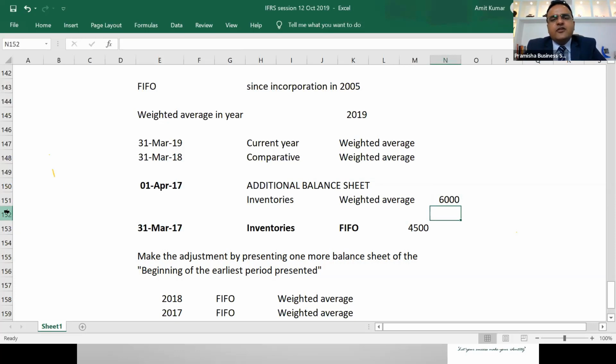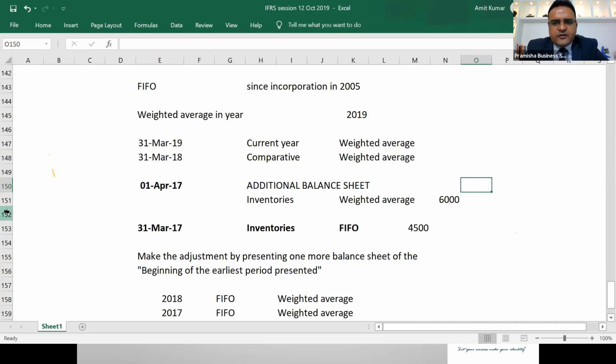This is bringing in the cumulative effect, applying the effect retrospectively, as if we have been using weighted average since the beginning. If we would have been using weighted average since the beginning, the balance on 31st March 17 should have been 6,000. But we cannot go back and change the balance sheets which have already been published. Can you? You cannot go back to the year 2017 because you're already in year 2019. Can you go back and change those balance sheets? It's not possible.